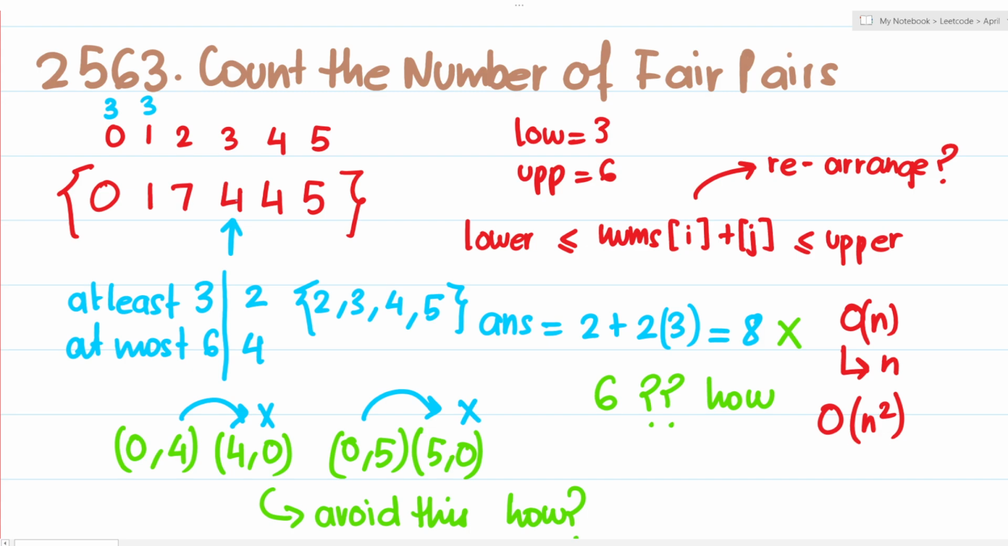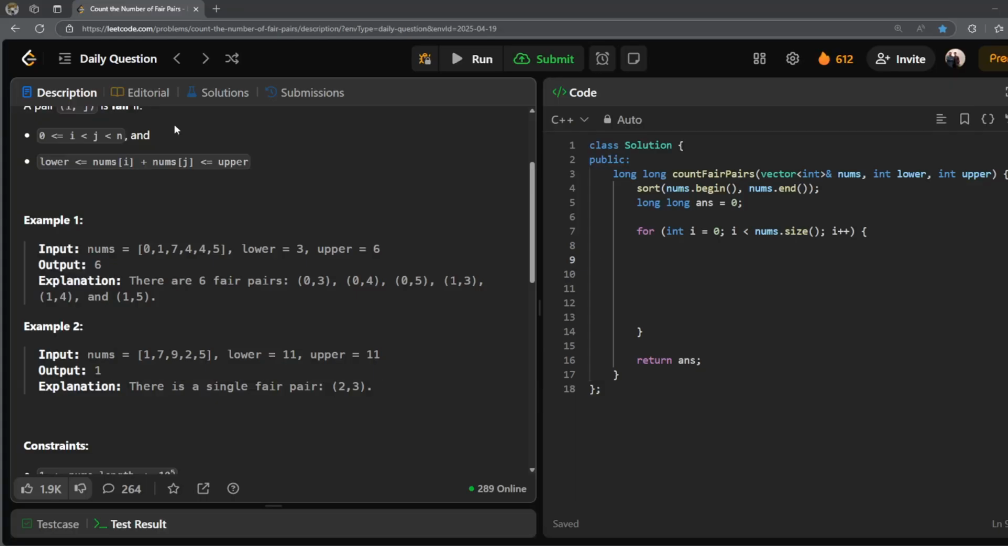Okay, so for this 4, I'm going to see if there are any numbers in front of this 4 that I can take, so that the sum lies inside this range. There is no such number. Similarly, there is no such number for this 4. There is no such number for this 5 as well. So overall, my answer becomes 3 plus 3, which is 6, which is the same answer which we get over here as well.